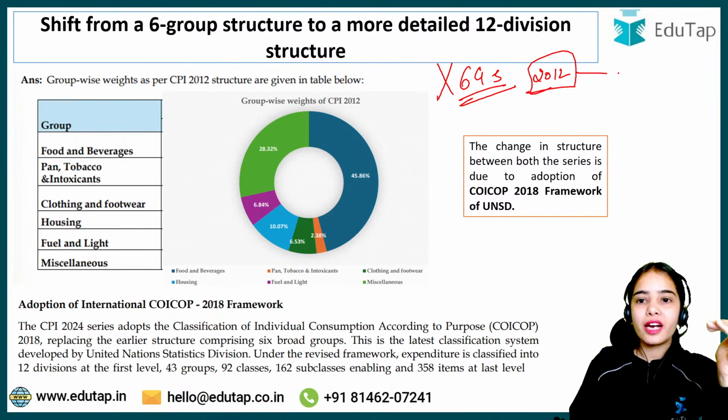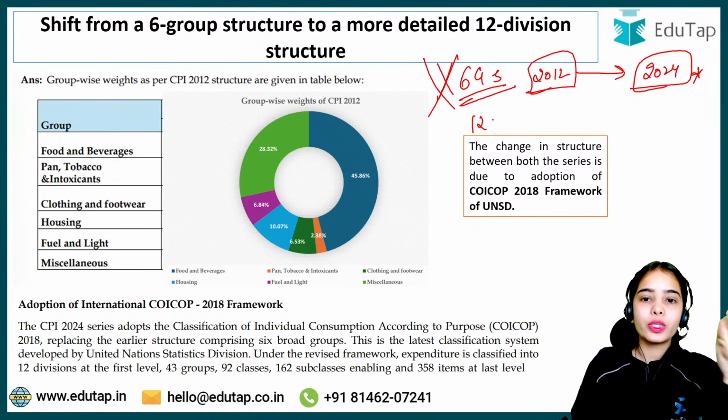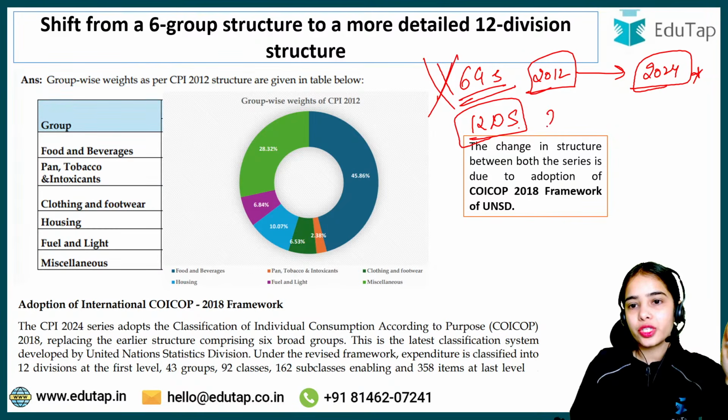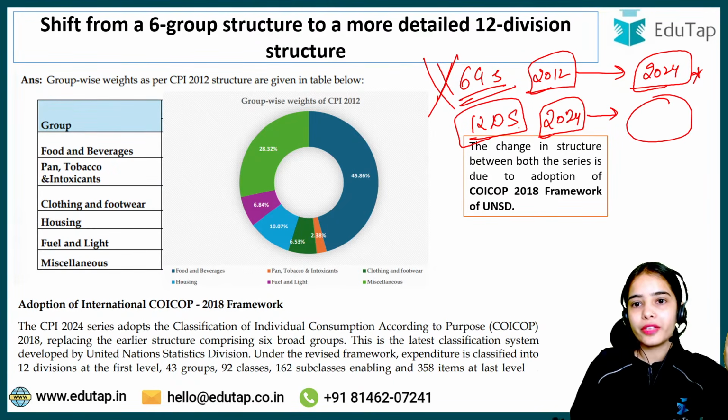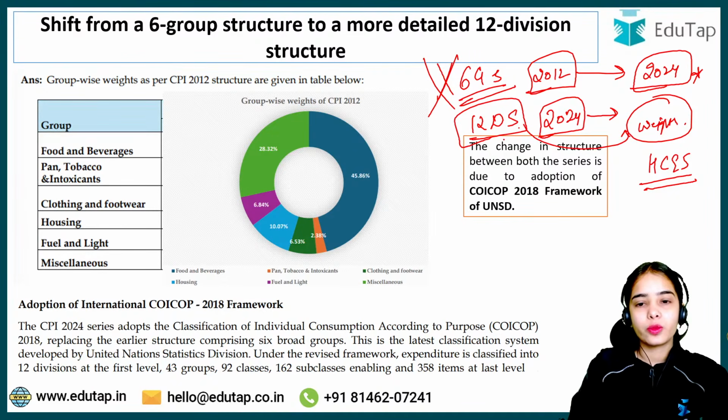Okay, if we had followed the same 6 group structure, then there would have been different weights for 2024, but we are not following this 6 group structure. Now we are going to follow the 12 division structure with the base year of 2024. For the 12 division structure, the weights have been determined on the basis of the household consumption expenditure survey. That is the basic idea. Okay, so this is what we have discussed.